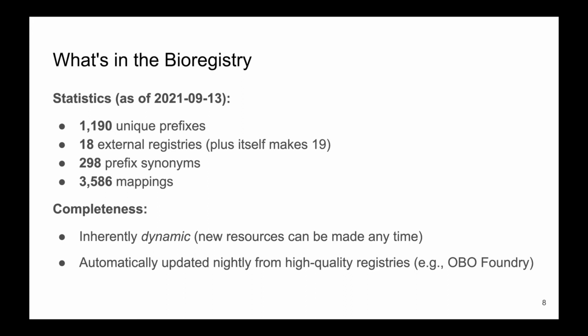And there's almost 3,600 mappings between Bioregistry prefixes and external registry prefixes. Ultimately, the Bioregistry is a dynamic resource that updates over time as external resources mint new prefixes and as users directly mint prefixes in the Bioregistry. And it's automatically updated nightly using GitHub Actions as a free continuous integration service.